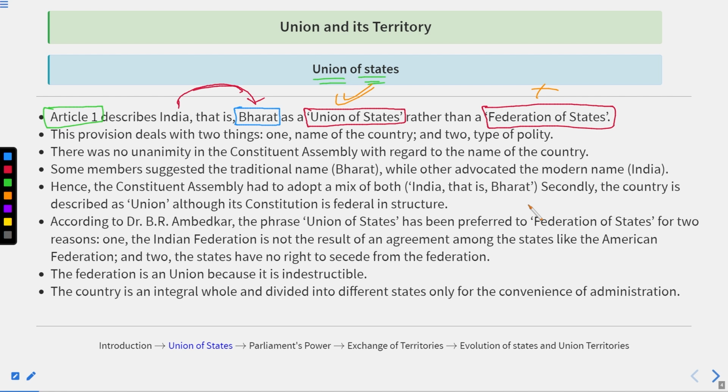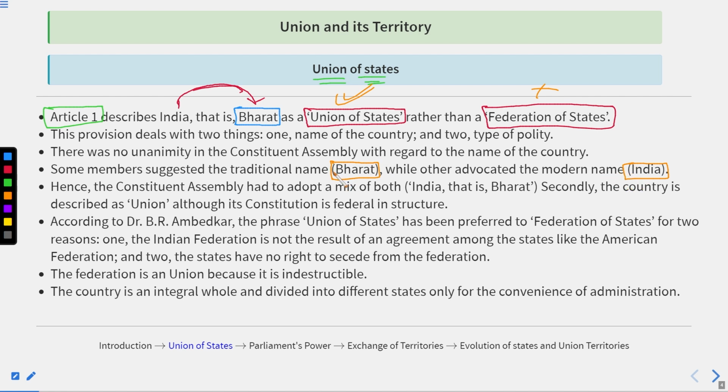So when the name was being decided, there was no unanimity amongst the Constituent Assembly members. Some members suggested the traditional name Bharat, while others advocated the modern name India. There were mixed opinions.